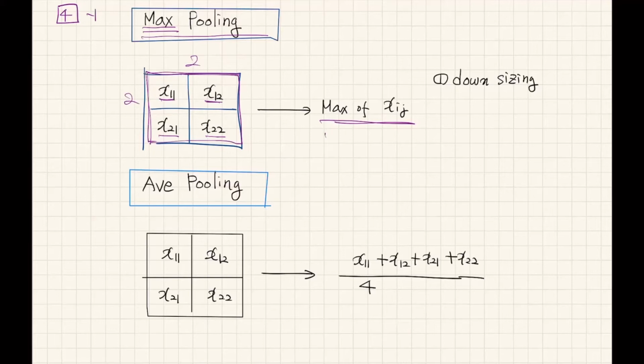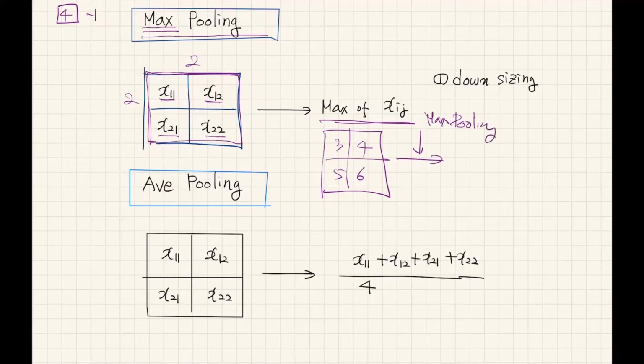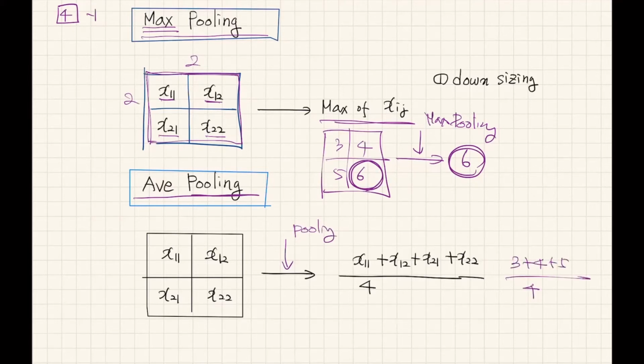For example, assume the input is 3, 4, 5, 6. If we apply max pooling, the output will be 6. We just choose the maximum number. If you apply average pooling, the output of this input will be 4.5, the average of 3, 4, 5, 6.